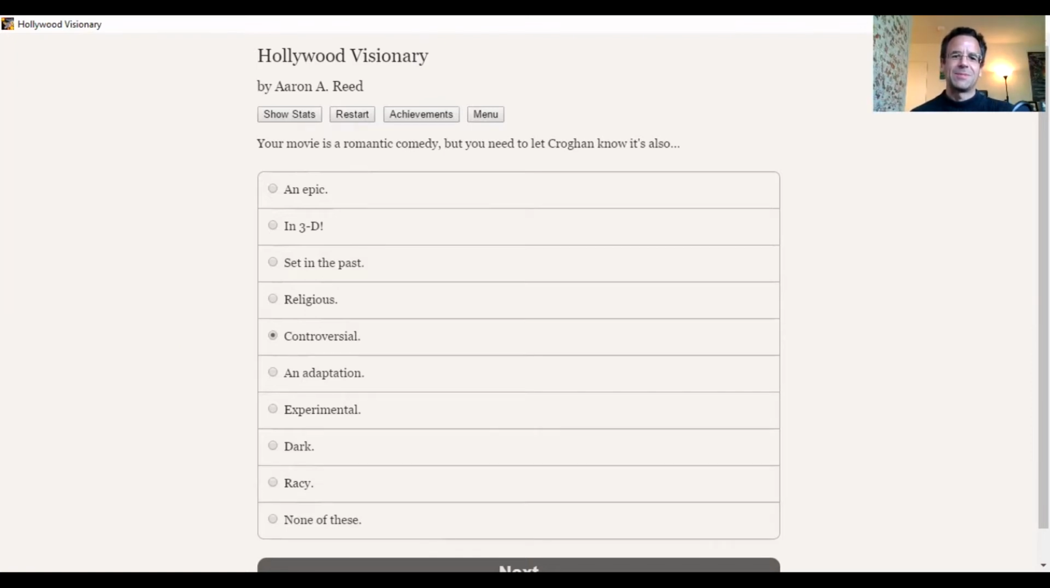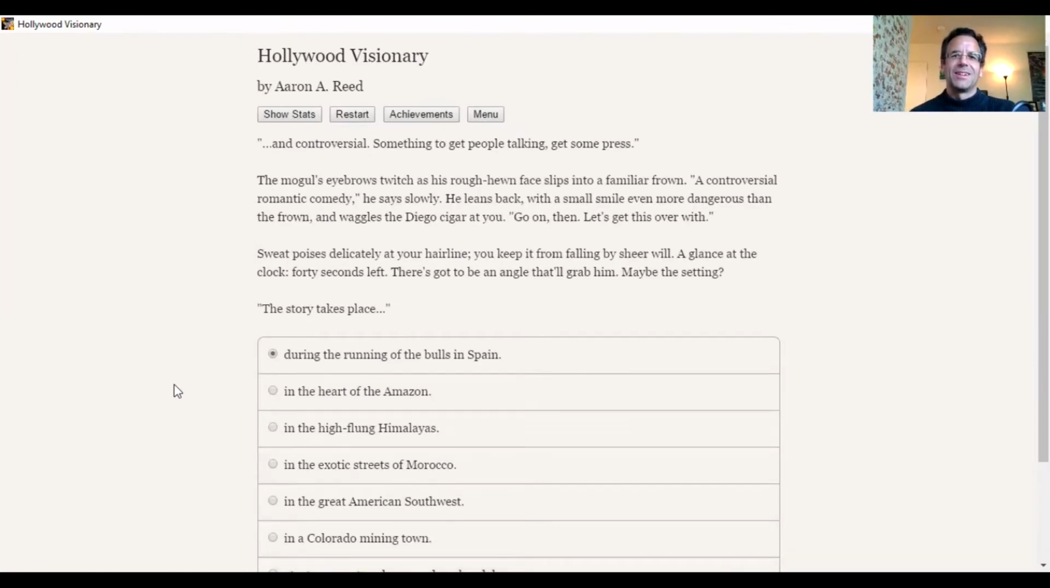So that's bad. All right, get some people talking, get some press. Yeah, studio heads don't want press of this kind. They don't want to hear controversy about what they're making. The mogul's eyebrows twitch. A controversial romantic comedy. He's leaning back. "Go on." His smile is more dangerous than the frown. He's enjoying this. Why he hasn't called security yet is shocking to me.